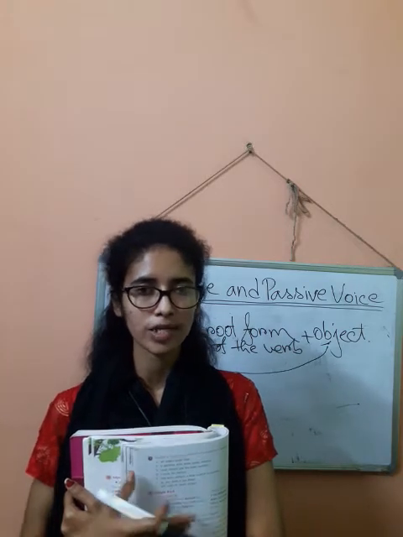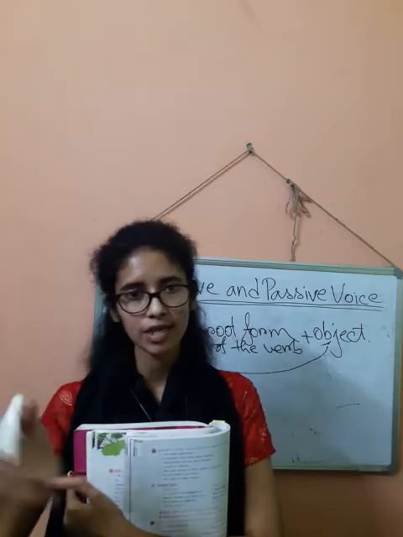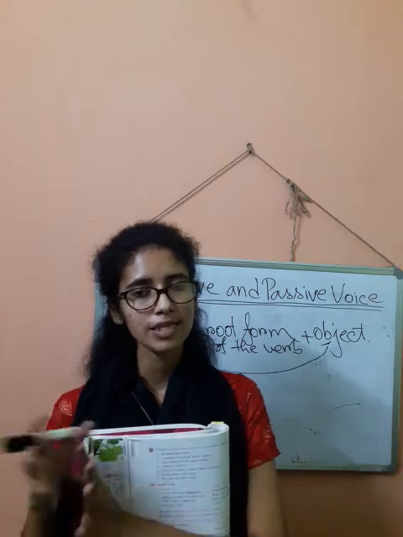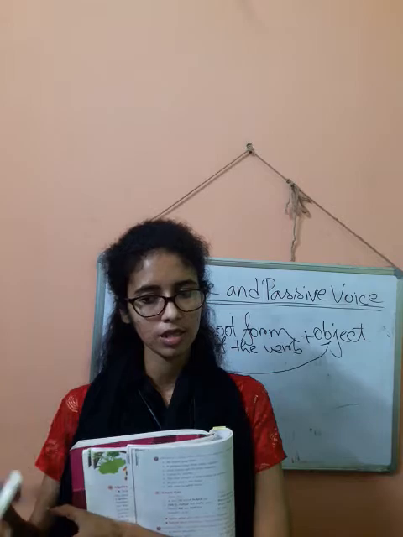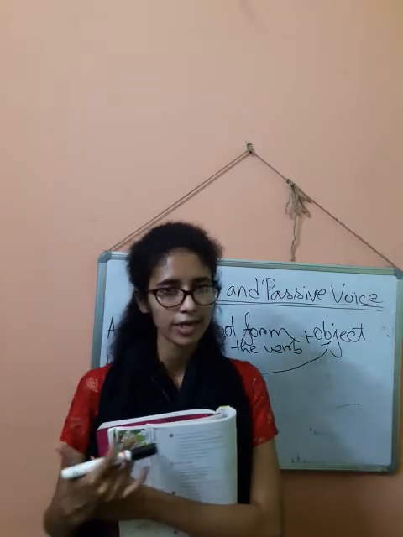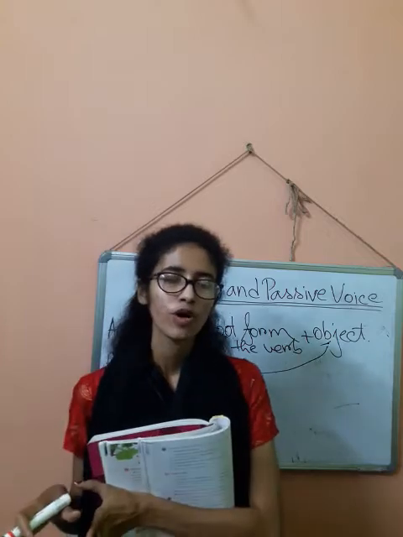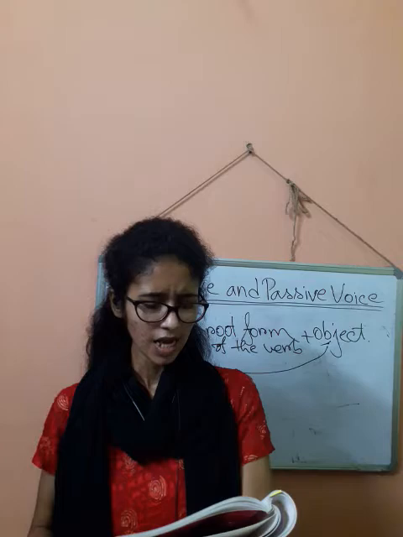So here the main verb is eat and the helping verb is shall. Only in simple present tense and simple past tense you will not get any helping verb in the active voice. That's why we invite them. But in all other tenses, in active voice only the helping verbs are present. So we don't need to invite anything.